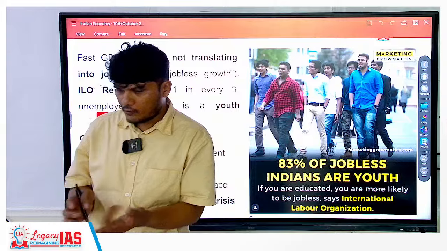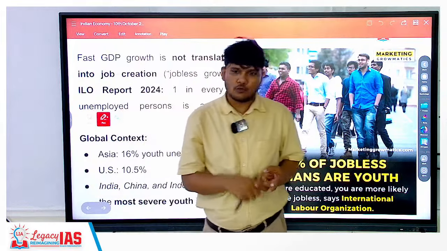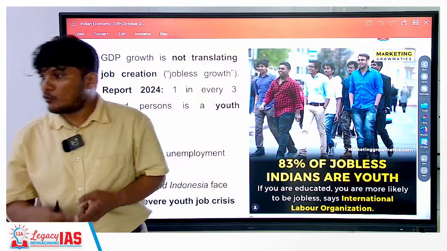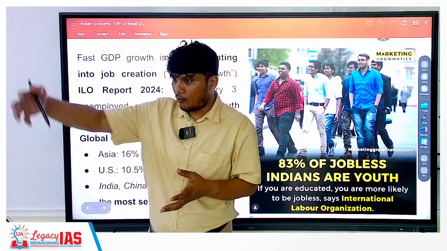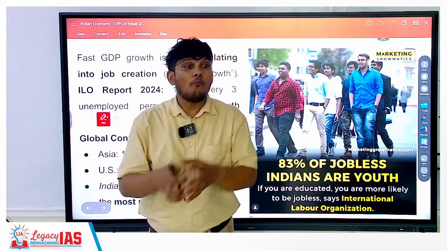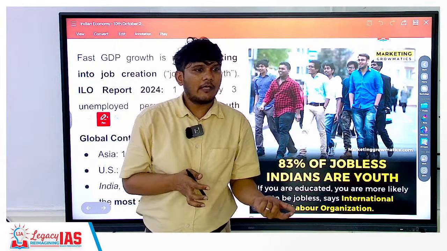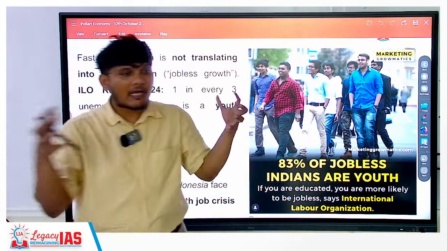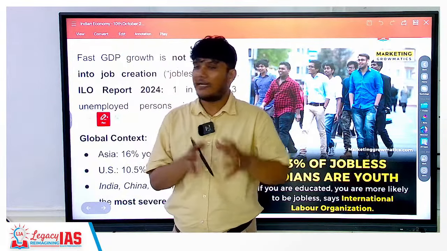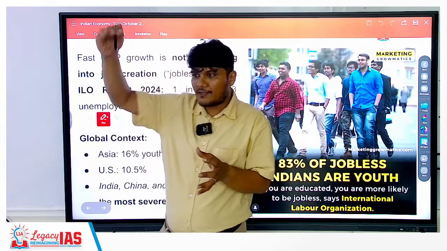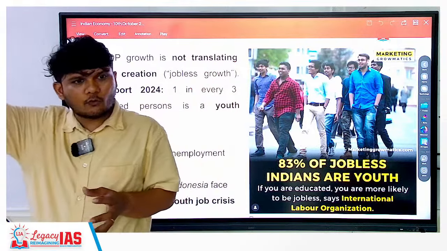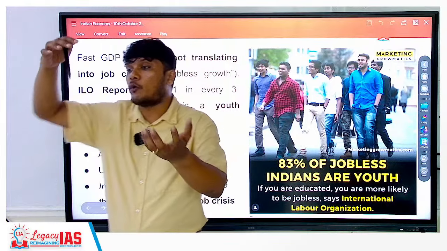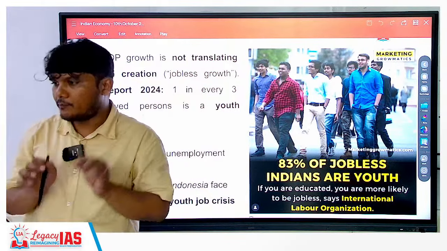See, one thing, of course, when efficiency increases, automation increases, you can produce a higher amount with a lesser number of people. Second, you have higher and higher services sector involvement in the total GDP. Whereas the more labor intensive sectors, the agricultural sector, then manufacturing, the MSME, which is not technologically advanced, are very densely labor intensive. But the services sector is not that labor intensive. So the services sector is growing, which is leading to growth of India's GDP, but employment is not growing at a proportionate pace.